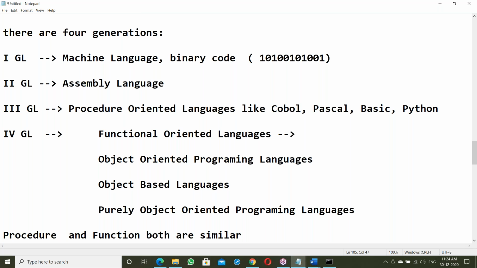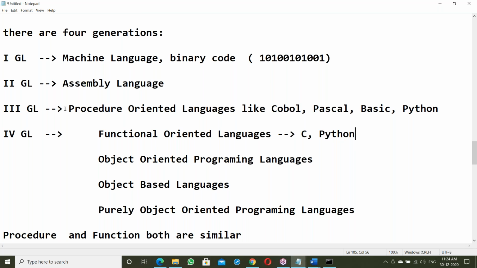Here everything is done by the function. Every task by the function. If a task is handled by the function, that is called functional-oriented. For example, C language and Python. C and Python, both are functional-oriented languages.